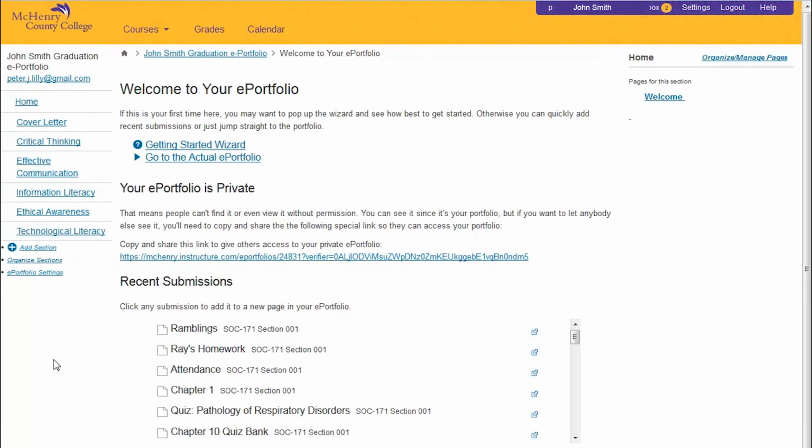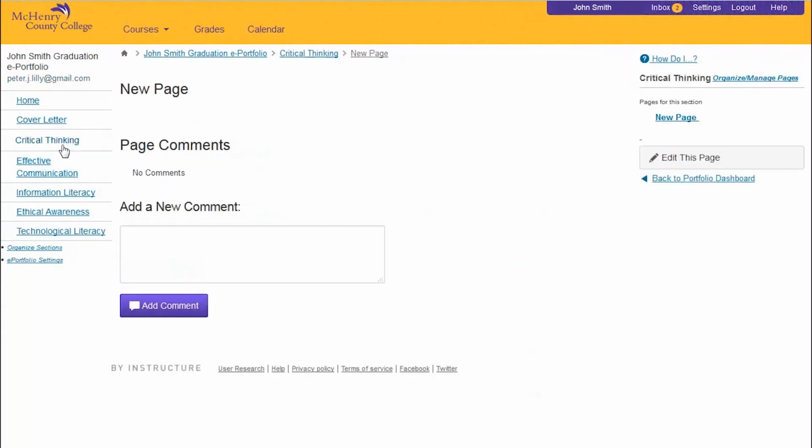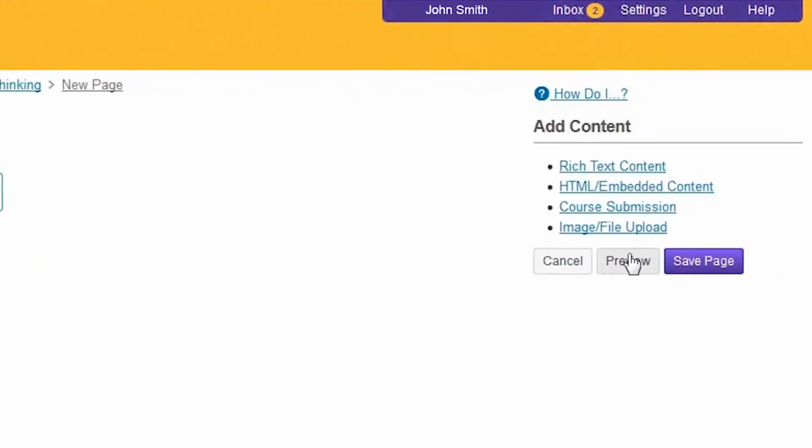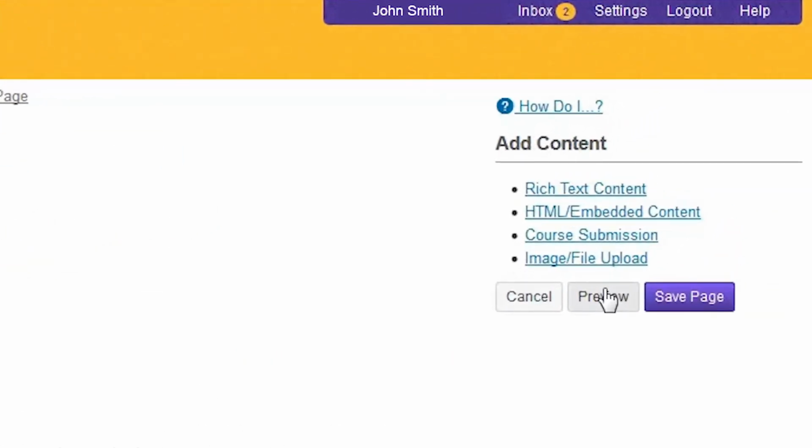Next, add graded work to each of the 5 general education categories. Click on Critical Thinking. Click on Edit this page on the right side of the screen. Type a name for the page, such as the same name as the general education goal, then click Save Page. On the right-hand side is a list of options.